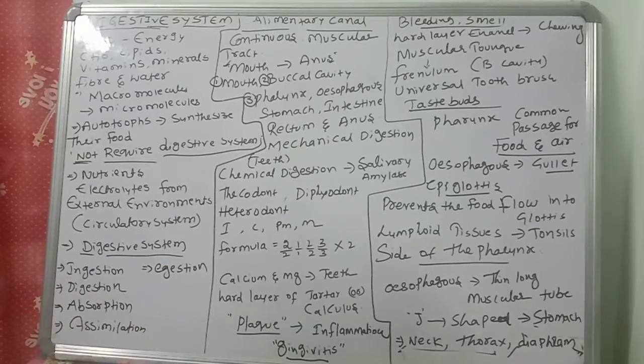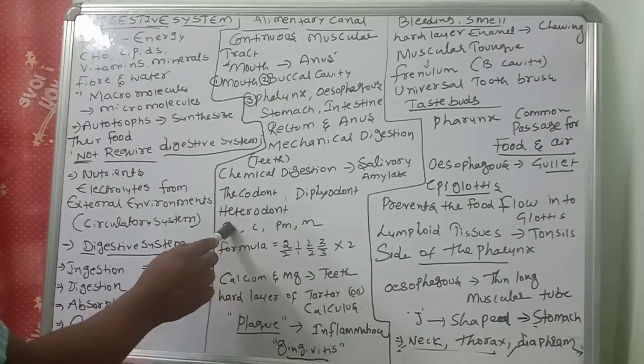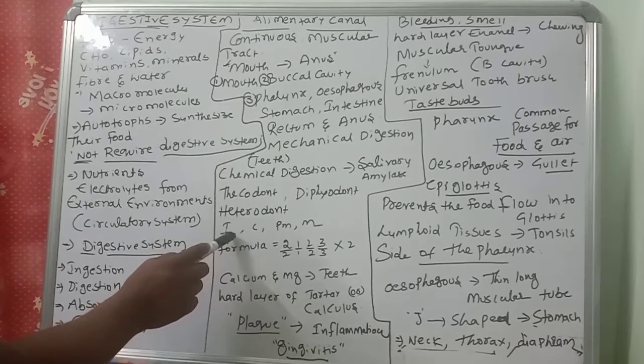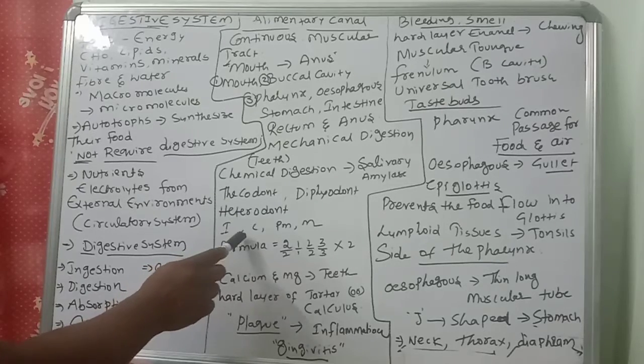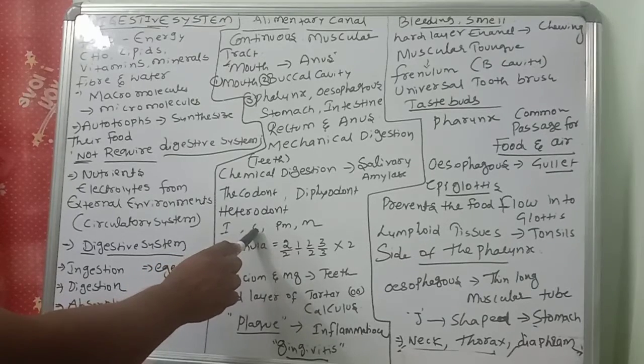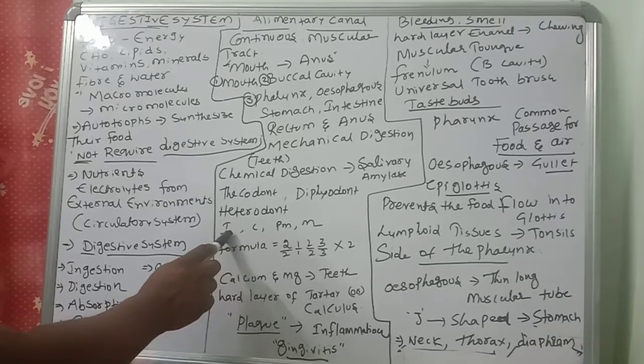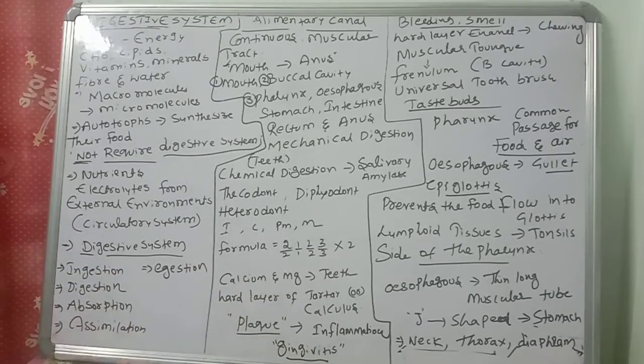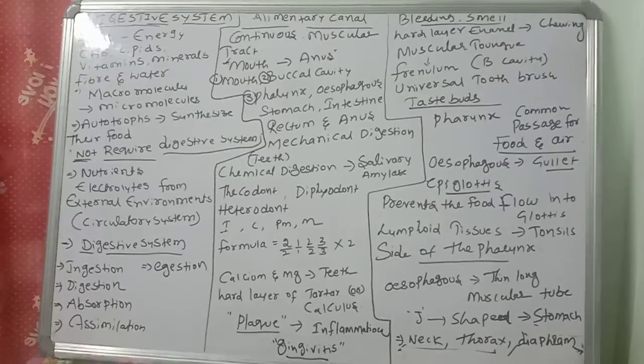First of all, incisors are chisel-like cutting teeth. What is the use of incisors? Incisors are for cutting, right? Important point. Incisors for cutting. Okay, next one, canines, dagger-shaped tearing teeth. What is called dagger.